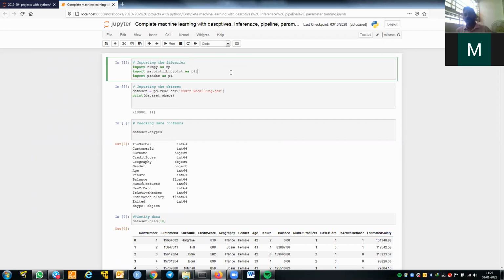We have also seen the various steps of the machine learning process: reading data, understanding data using descriptive statistics and some charts, then pre-processing data, finding outliers and finding missing values. In case of outliers, we will remove them using the 95th percentile concept. In case of missing values, we'll replace them.